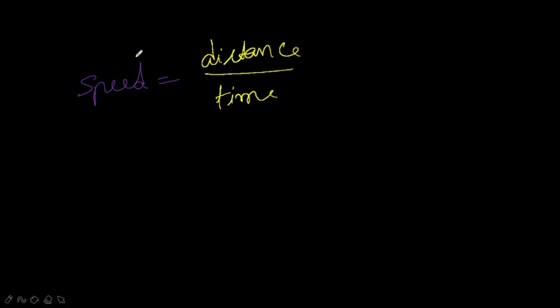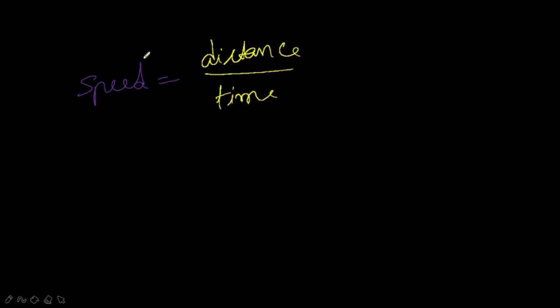But if you think practically in our environment or in nature, is it possible? No. Why? Suppose you are going to school in your school van. Can the driver ride that school van at the same speed from the starting point to the end point? No. Sometimes he may have to increase the speed and sometimes he may have to decrease the speed.